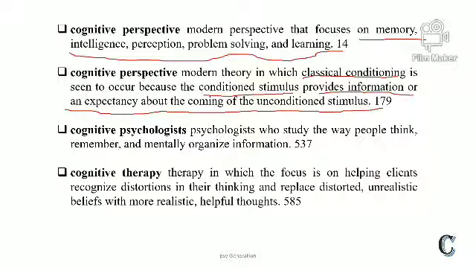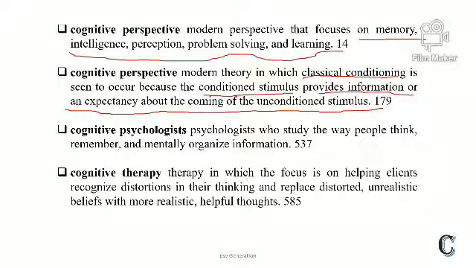Cognitive psychologist. Who is the cognitive psychologist? The person who works on mental processes like intelligence, perception, problem solving, learning, memory. So that person is called a cognitive psychologist. I am also one of them because I am working on metacognition. So you can call me also a cognitive psychologist.